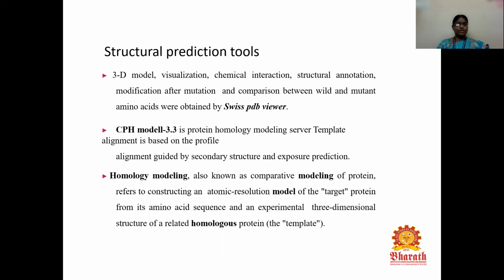And then the third one is homology modeling, which is known as comparative modeling of protein. It refers to constructing an atomic resolution model of the target protein from its amino acid sequence and an experimental three-dimensional structure of a related homologous protein, which is called the template. So by using these structure prediction tools, we can take a template of the particular DNA or RNA, and then we can go for the Swiss PDB viewer.